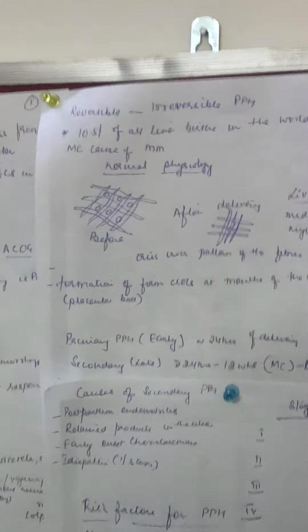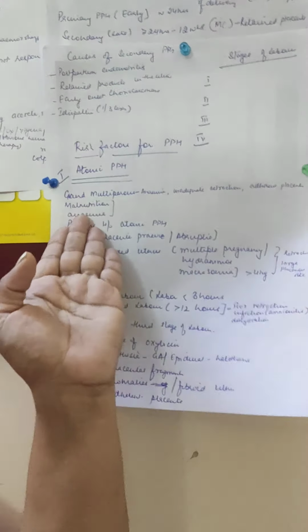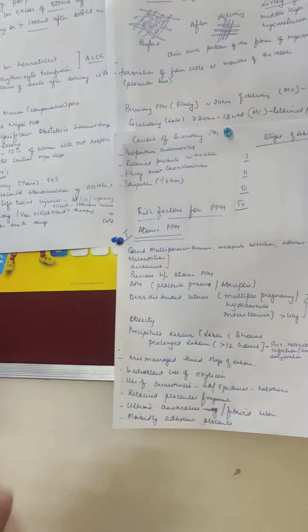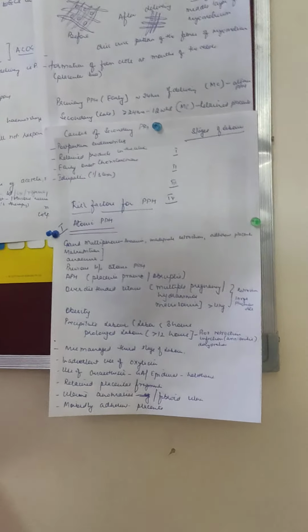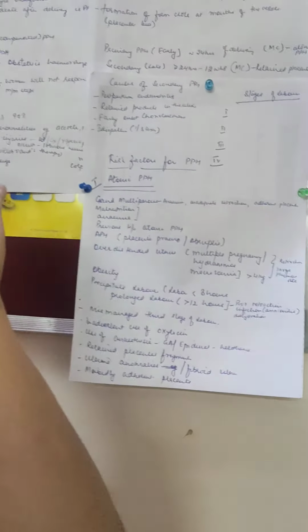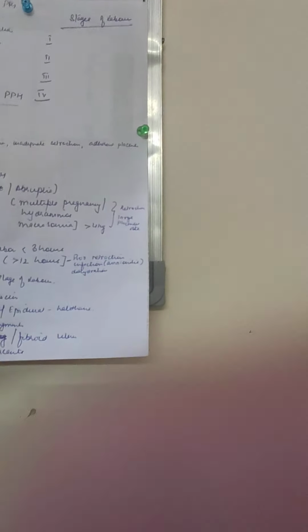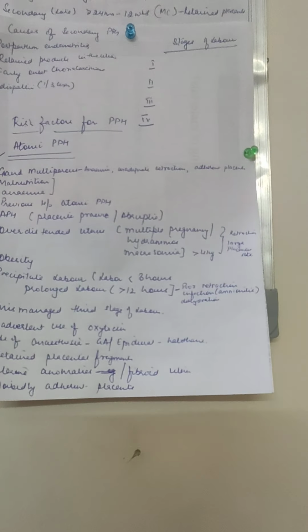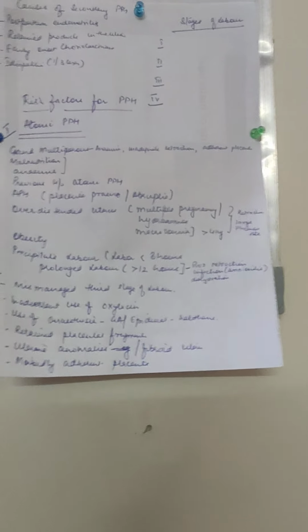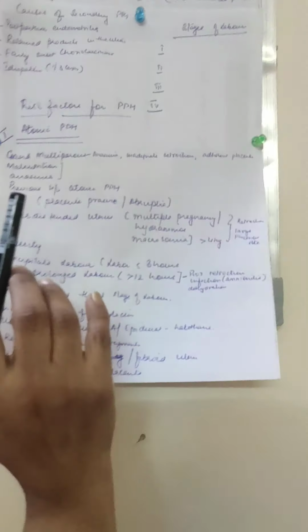So, grand multiparas. As I told you, grand multiparas, those with more than 4 or 5 deliveries, are at high risk. Why are they at high risk? Because they are getting pregnant again and again. They have more chances of anemia and malnutrition, and we know if the muscles are not in a good nutritional state, there will be improper retraction. Retraction will not happen, blood will keep pouring, and the uterine sinuses will not plug. So there will be continuous bleeding, and the hard globular structure of the uterus won't be formed because the muscles are weak, so there will be inadequate retraction.